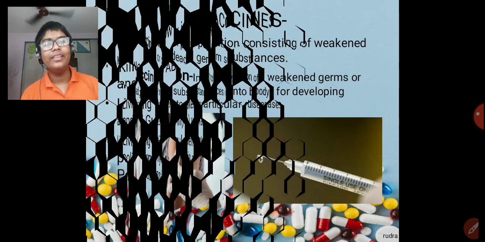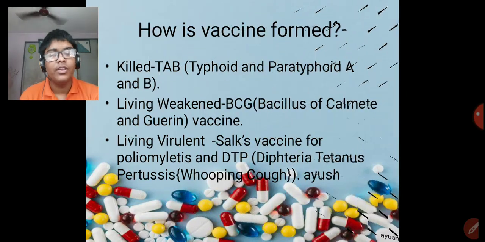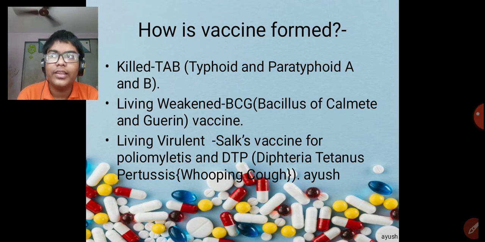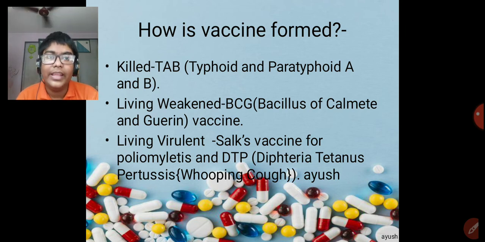So how are these vaccines actually produced? They can be formed from killed bacteria or killed germs. An example of the killed type is TAB, whose full form is typhoid and paratyphoid A and B, which are types of these germs. Then it can be formed from living weakened bacteria, and the BCG vaccine is a good example of that. The full name of it is Bacillus of Calmette and Guerin vaccine.